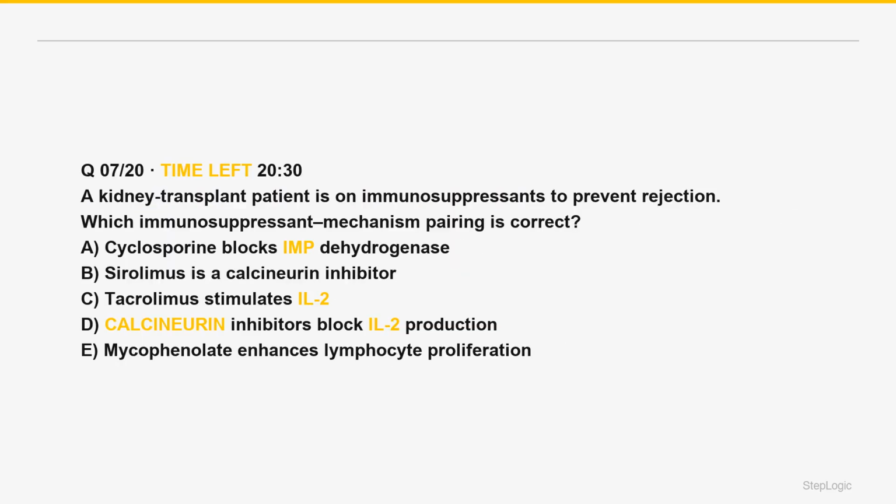Which immunosuppressant mechanism pairing is correct? A kidney transplant patient is on immunosuppressants to prevent rejection. Read the command: which immunosuppressant pairing is correct? Calcineurin inhibitors, cyclosporine or tacrolimus, block IL-2, nephrotoxic. mTOR, sirolimus. Azathioprine or mycophenolate, purine synthesis. Glucocorticoids. Basiliximab, anti-IL-2R.